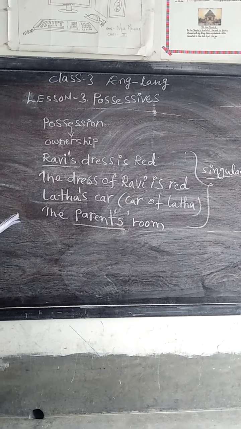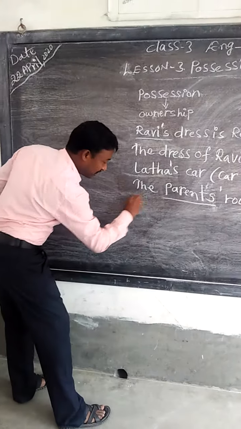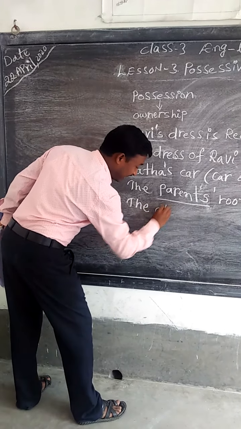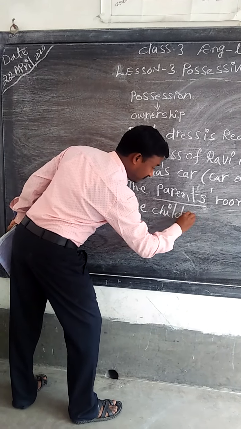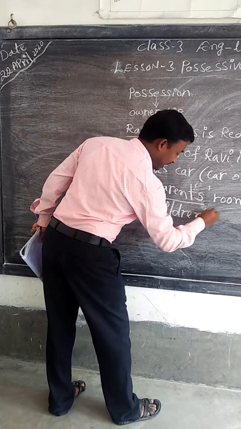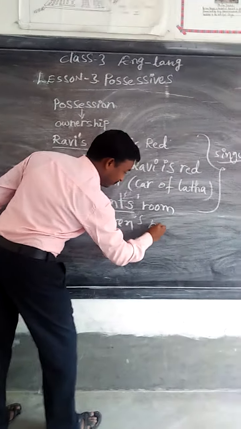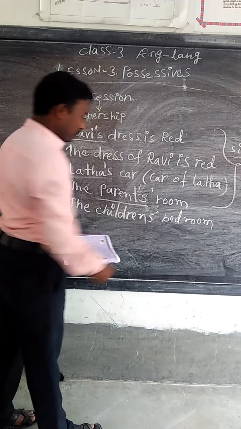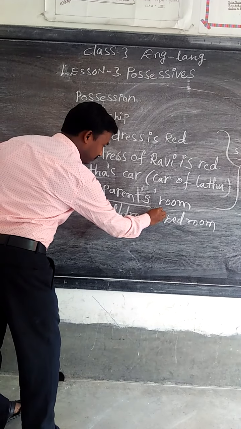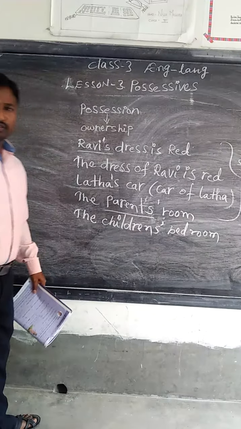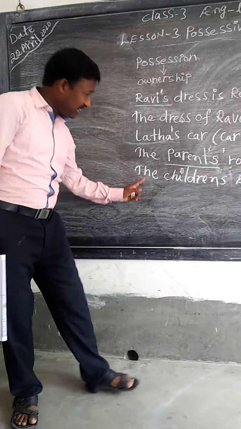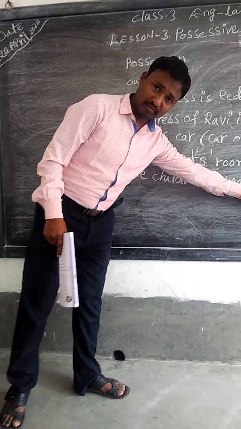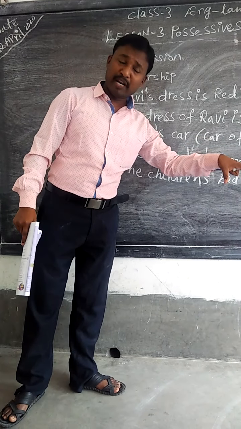The children's bedroom. The same thing. The children's bedroom. So dear children, the bedroom belongs to the children.